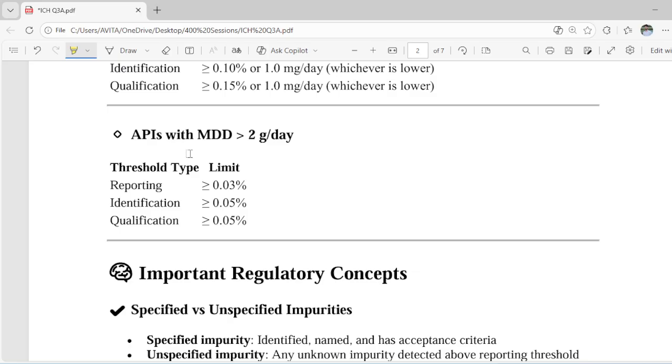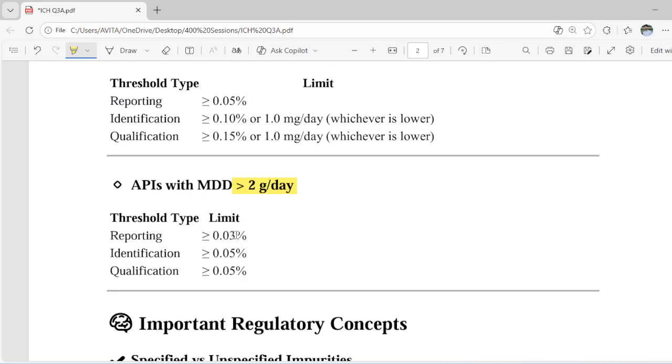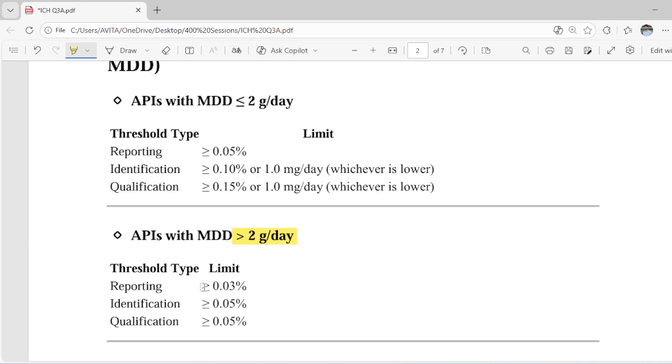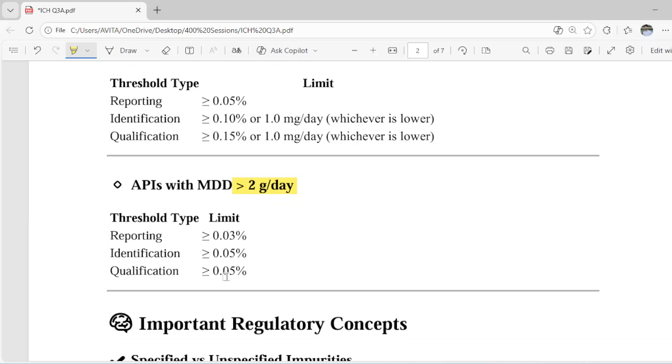Then for APIs with an MDD, that is the maximum daily dose, of greater than 2 grams per day, we have different threshold limits. Here we could compare it. So here, the reporting threshold is greater than or equal to 0.03%, then for identification we have 0.05%, and for qualification we have greater than or equal to 0.05%.